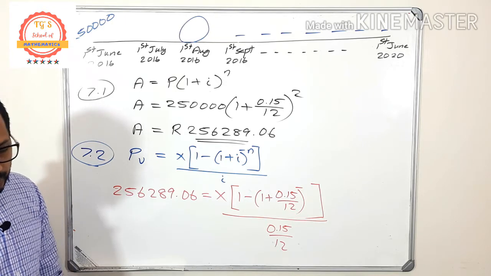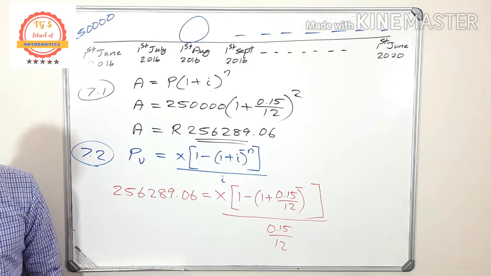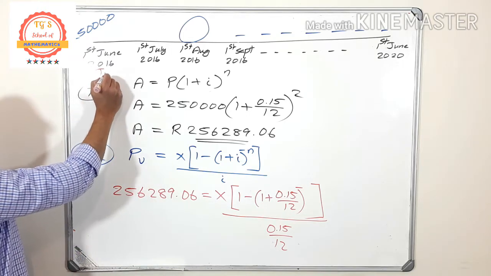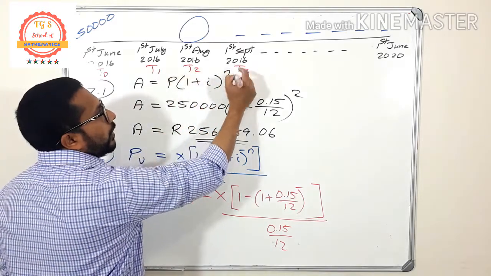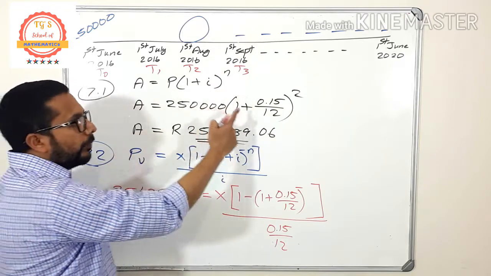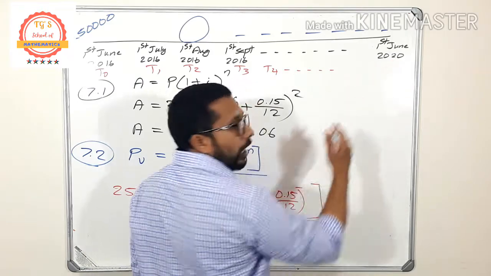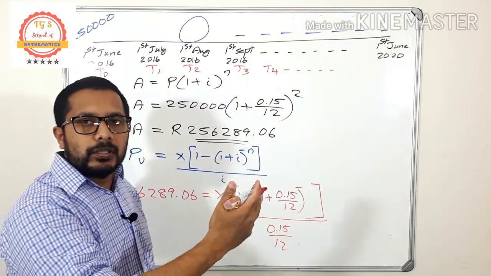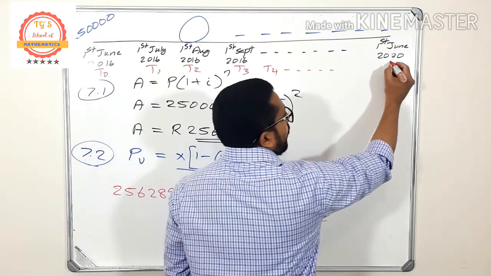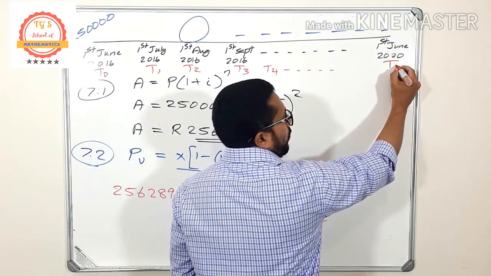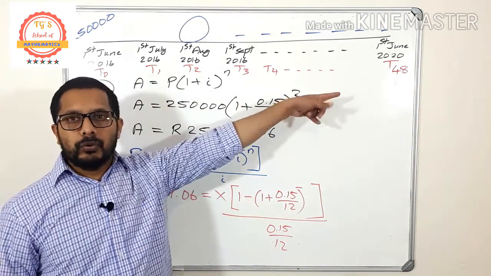Okay, so there what you have to do is look at this one. This is T0. Am I right? T0, T1, T2, then T3. There he started his monthly payment. Okay, then etc. T4, etc. And this one is after 4 years. After 4 years means 12 times monthly calculation. That means 12 times 4. That means here it is supposed to be 12 times 4 is 48. That means the last payment is on 48th month.